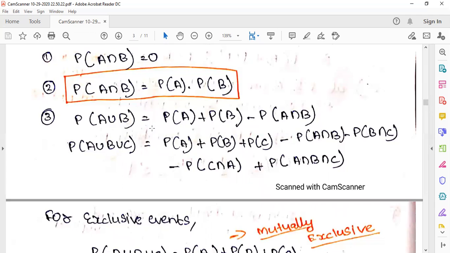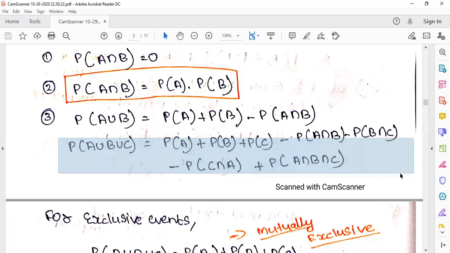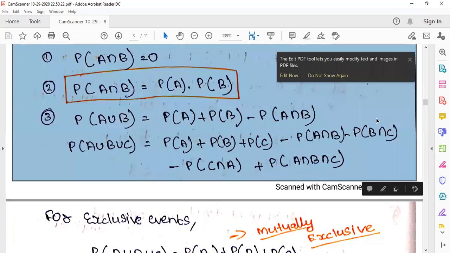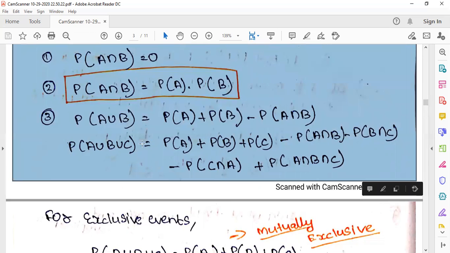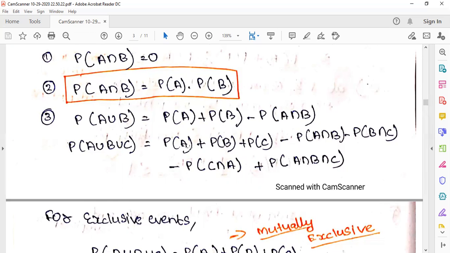Probability of A union B is probability of A plus probability of B minus probability of A intersection B. This next one is not that important in terms of GATE, but still you should keep the key point with you. Probability of A union B union C is probability of A plus probability of B plus probability of C minus probability of A intersection B minus probability of B intersection C minus probability of C intersection A plus probability of A intersection B intersection C. This formula you have studied in your lower classes also.